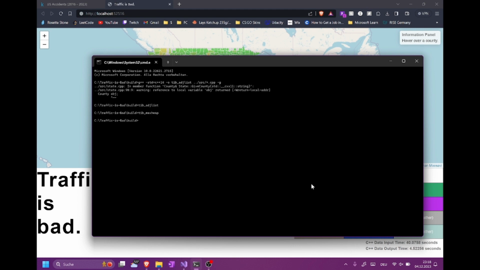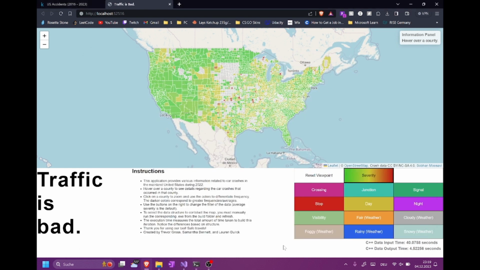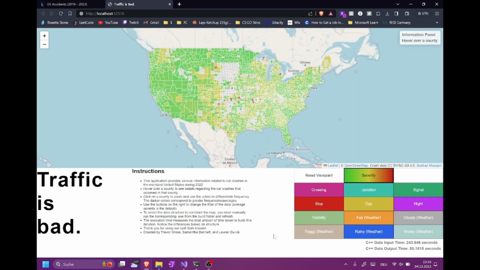Alright, after building the max heap and recreating all the JSON files, now you can see that after refreshing the web page, the map appears to be the exact same because it is built using the exact same data. But in the bottom right, you can see that the data input time is now a lot larger because it takes a lot longer for the max heap to run through its full cycle of completion.